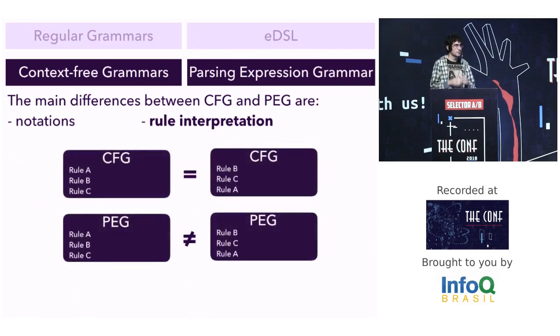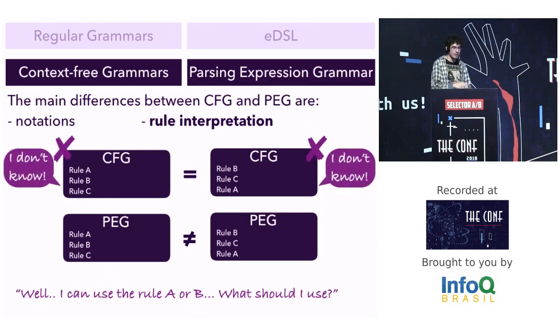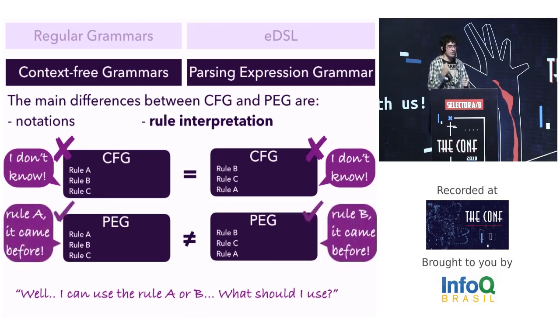And another relevant difference is the rule interpretation. On CFG, the order of the rules doesn't matter, but on PEG, the order of the rules is very relevant. Think of a situation where I could use rule A or B to parse. If I am using CFG, the parser will crash because it doesn't know how to work with ambiguity. But if I'm using PEG, the parser will use the rule that came before. Then the order of the rules matters, and I need to pay more attention if I'm using PEG.